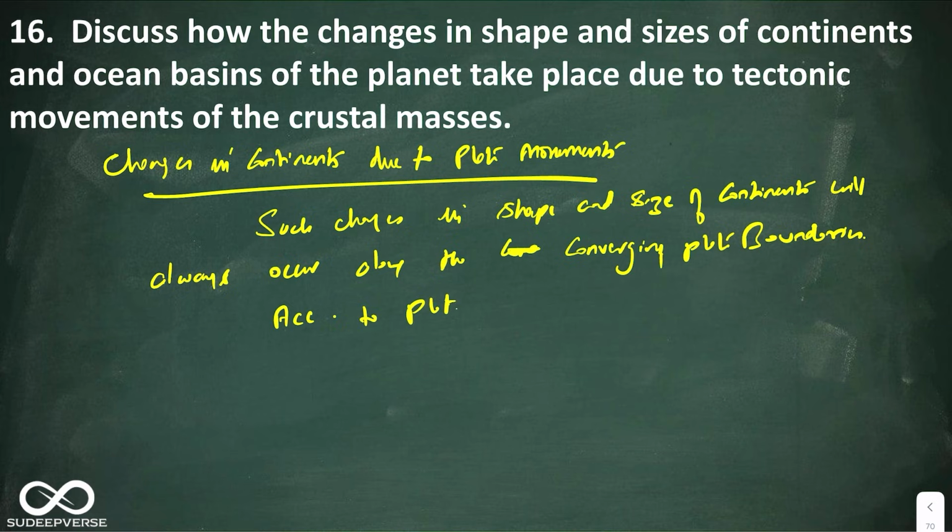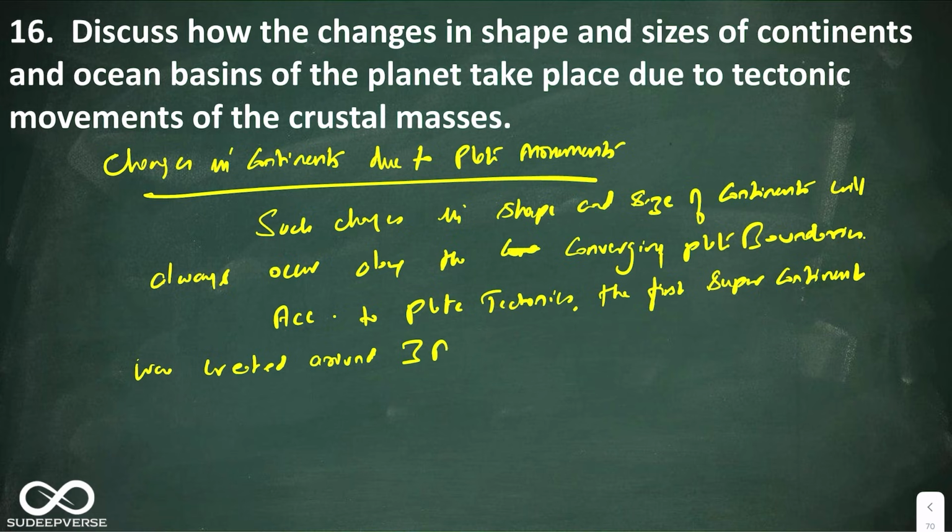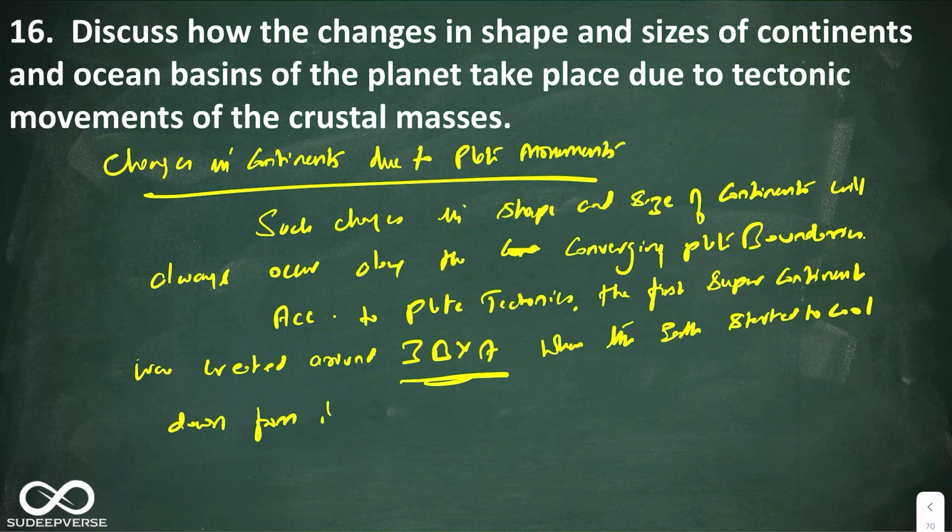according to plate tectonics, the first supercontinent was created around 3 billion years ago, when the earth started to cool down from its molten state.